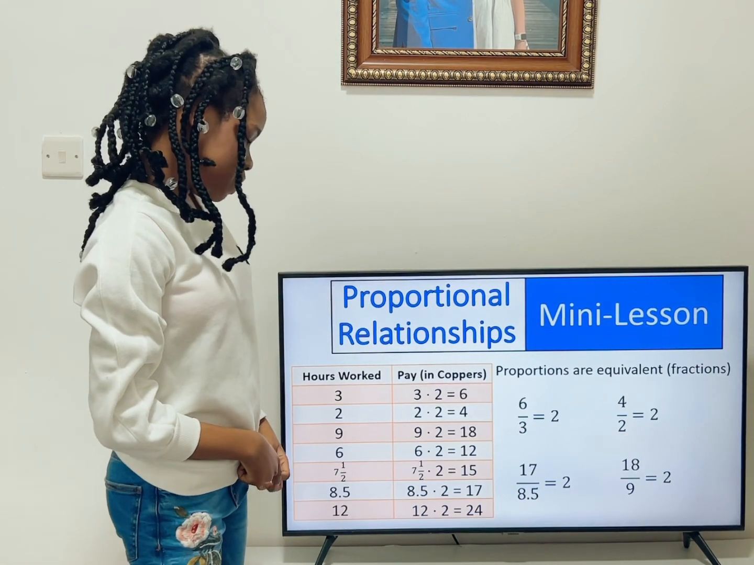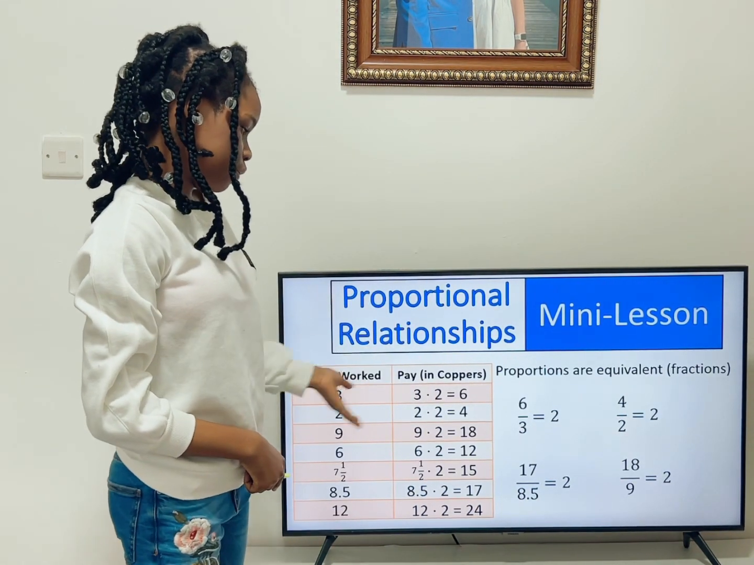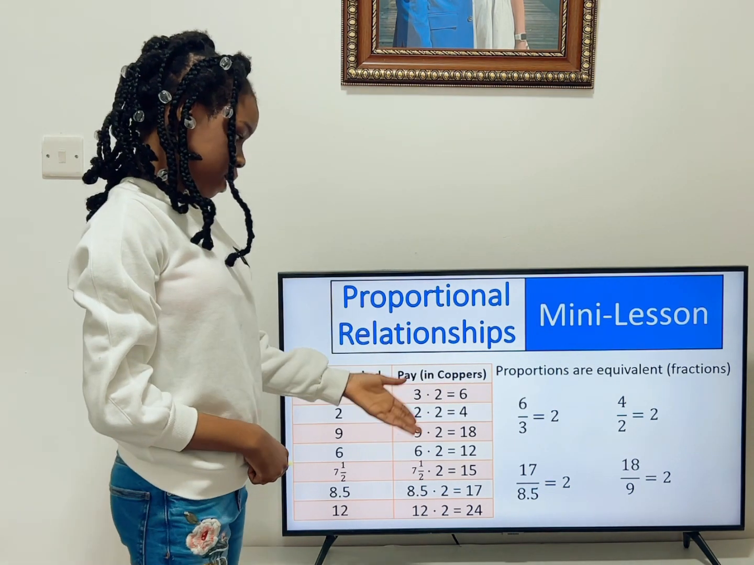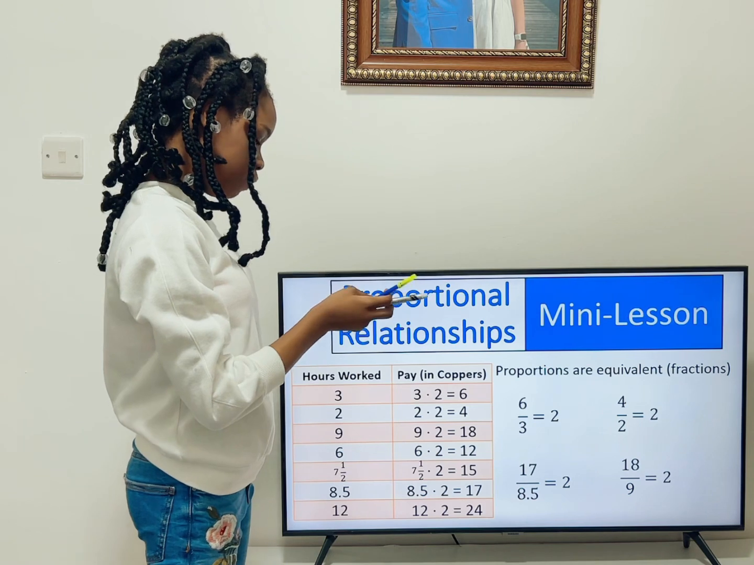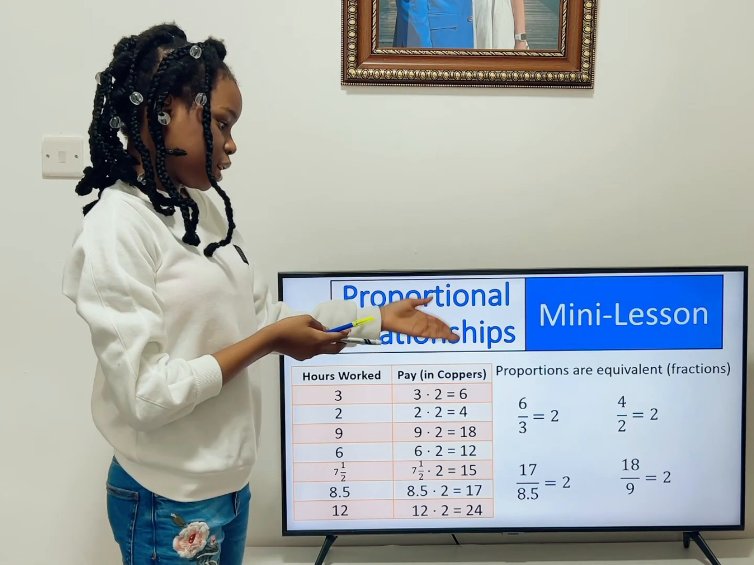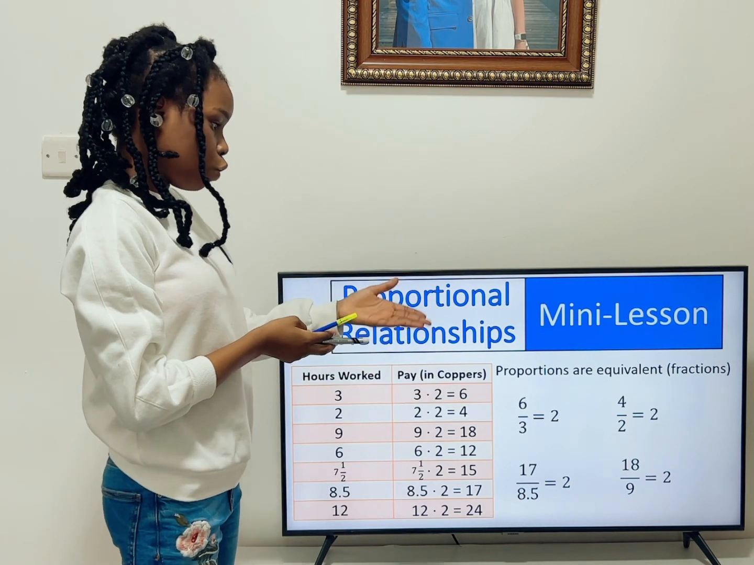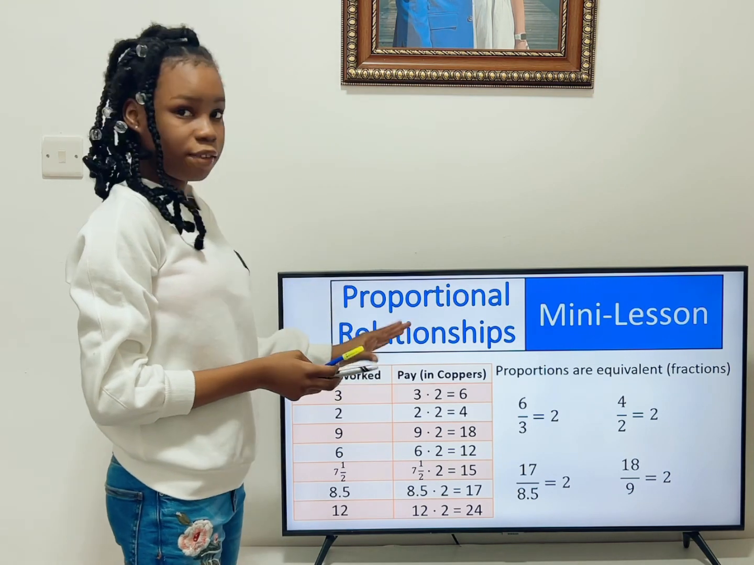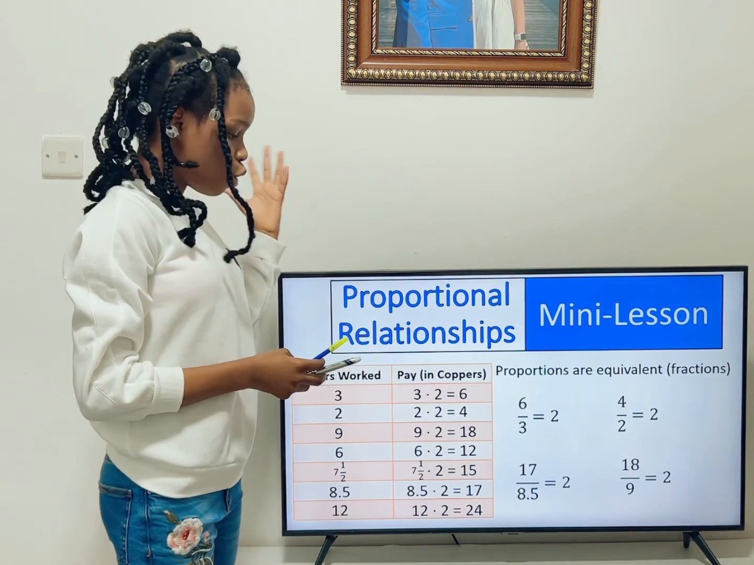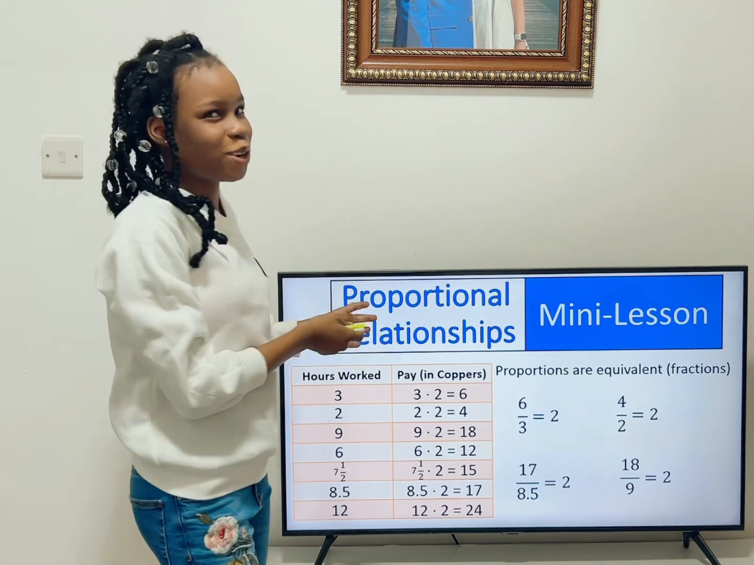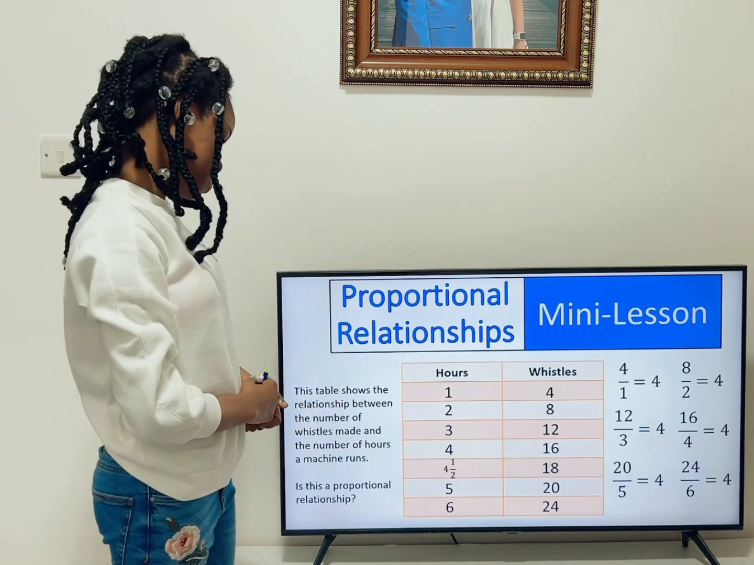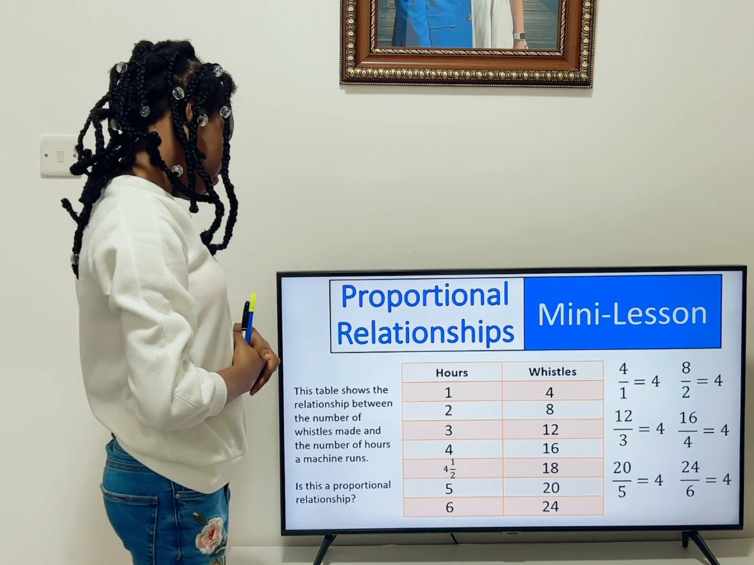Now, as you can see, 6 divided by 3 will give us 2. The same thing as 17 divided by 8.5 will also give us 2. Same thing as 18 divided by 9, 4 over 2, and so on. Everything in this chart, as I've checked, will give us the same answer, 2, which means this is a proportional relationship.